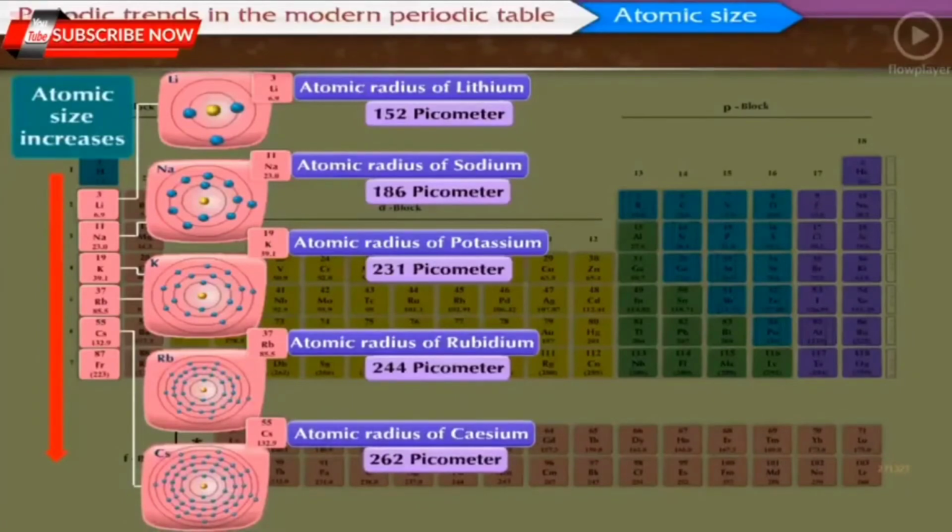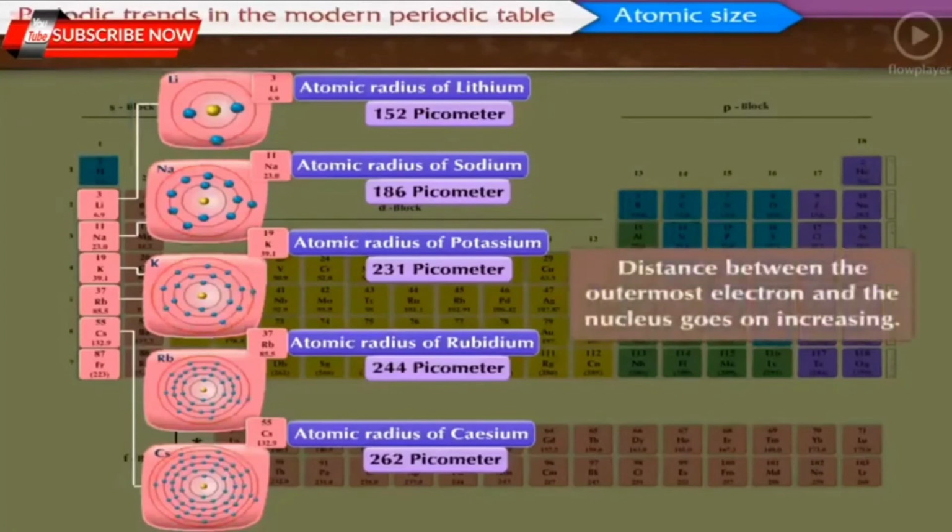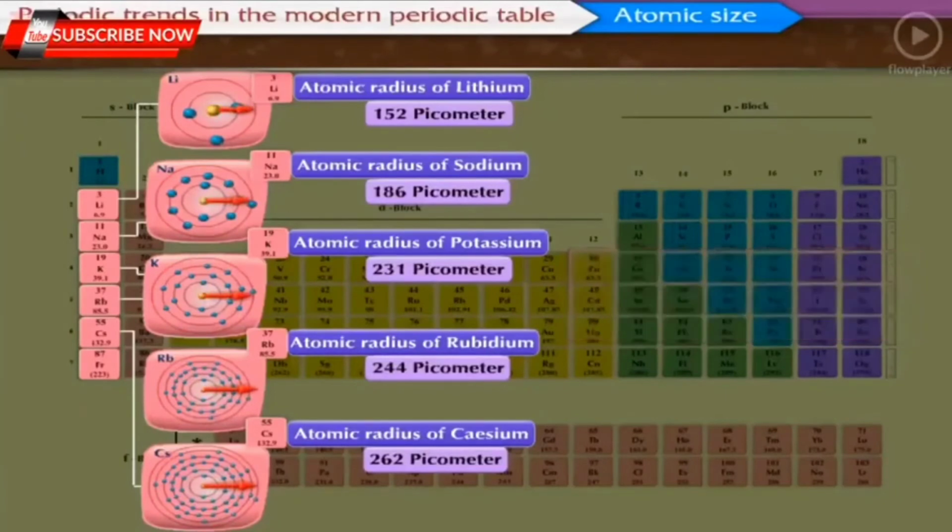What could be the reason? While going down a group, a new shell is added. Therefore, the distance between the outermost electron and the nucleus goes on increasing, due to which the atomic size increases in spite of increase in the nuclear charge.